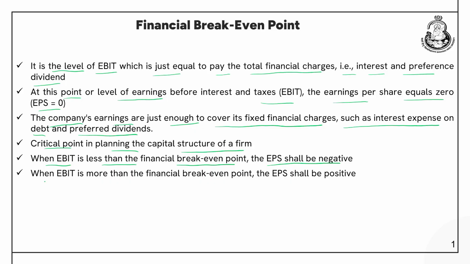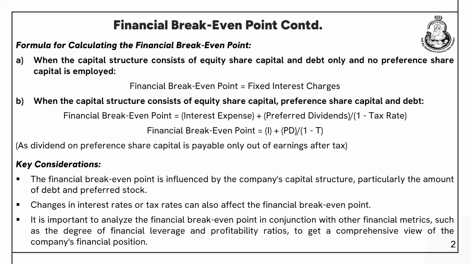And when EBIT is more than the financial break-even point, the EPS shall be positive. So, let us say the financial break-even point is 1 lakh and the EBIT is 1 lakh 10,000 or 1 lakh 20,000. In that case, the earnings per share will be positive. So, we can now look at the formula for calculating the financial break-even point.